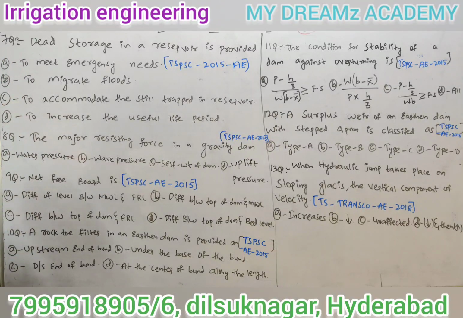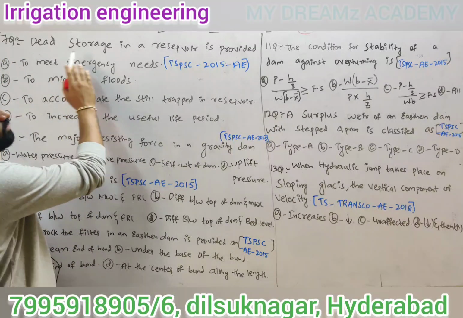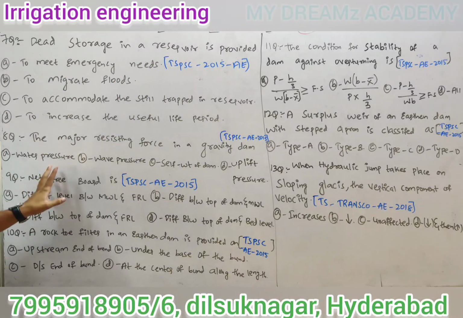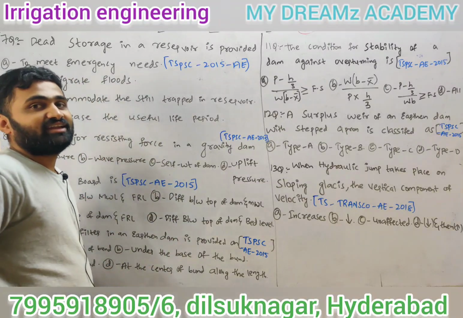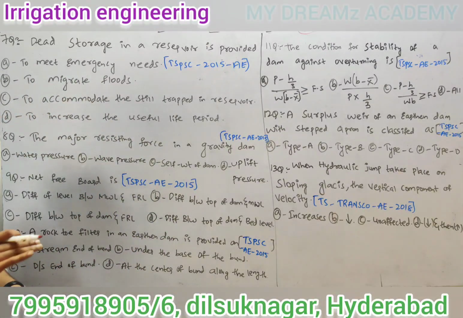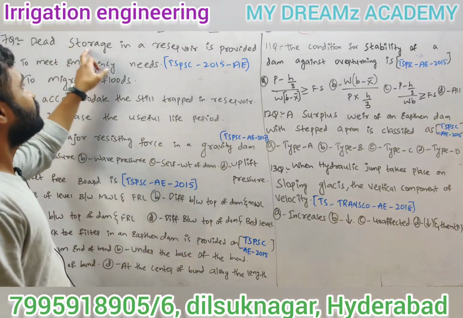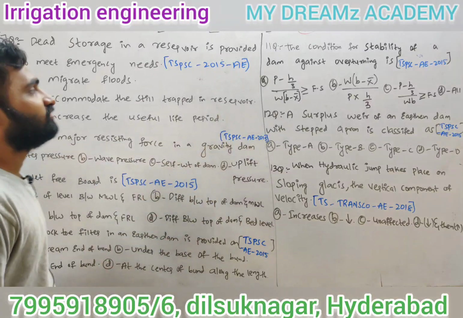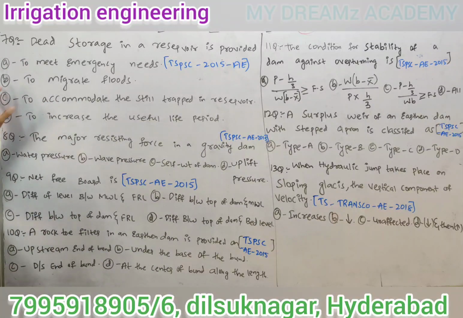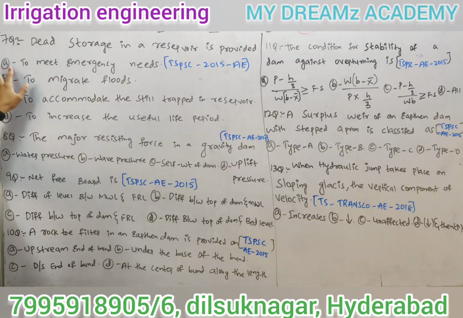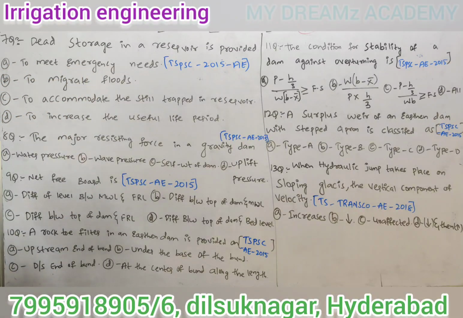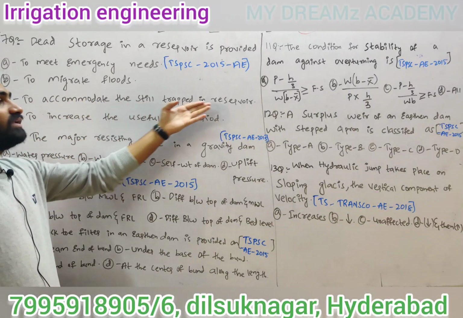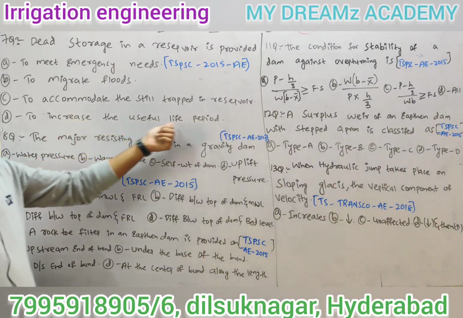Coming to the seventh question. Dead storage in a reservoir is provided. Why are we providing dead storage? Normally, where will we provide dead storage? Below the gates. This question is TSPSC 2015 AE. If we see the options, A, to meet emergency needs. B, to mitigate floods. C, to accommodate the silt trapped in reservoir. D, to increase the useful life period.